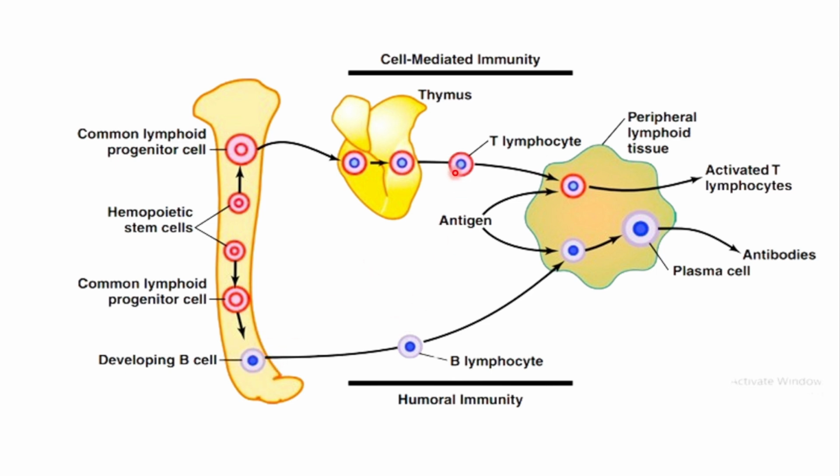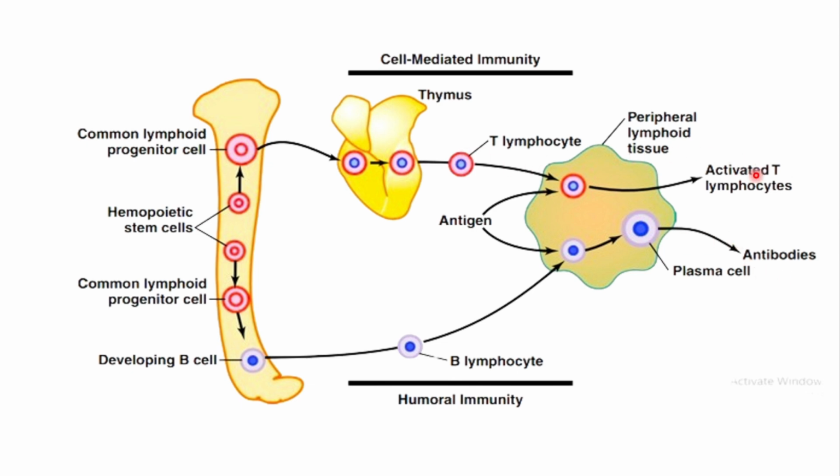So after that, this mature T cell and the B cell will go to the lymph nodes. So here it's the B cell and here it's the T cell in the lymph node, and this is the lymph node in the peripheral lymphoid tissue. Now this T cell and B cell, when exposed to the antigen, will be converted into activated T lymphocytes and will form antibodies.